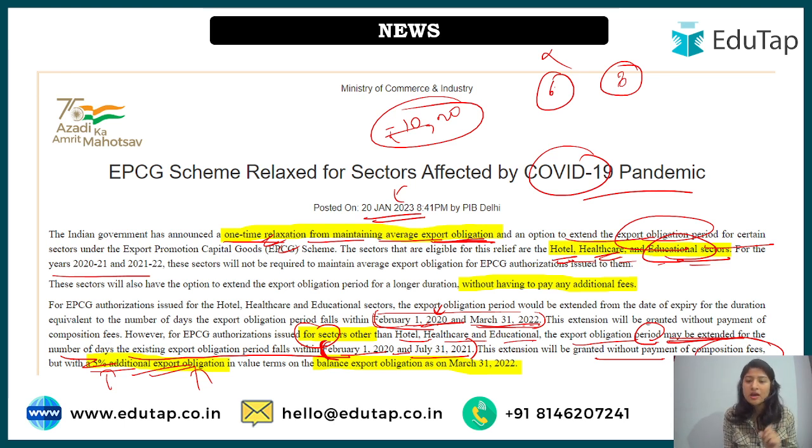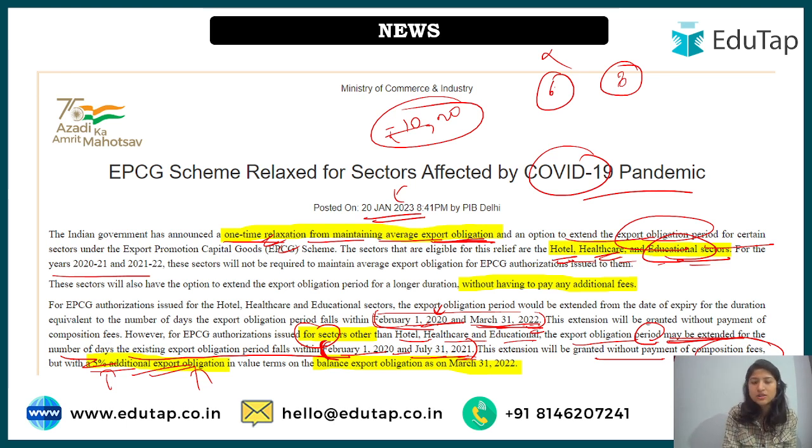Now in case of hotel, healthcare and educational sector, the extension will be there and no additional target or fees will be asked for. But for the sectors other than these, extension will be there, but here if you're looking at the difference, there is a time period difference. For these three sectors it is 31st March 2022, while for others it is just 31st July 2021 only. Okay, and after that also extension will be granted for whatever days fall between this time period, but they have to come up with 5% additional export obligation.